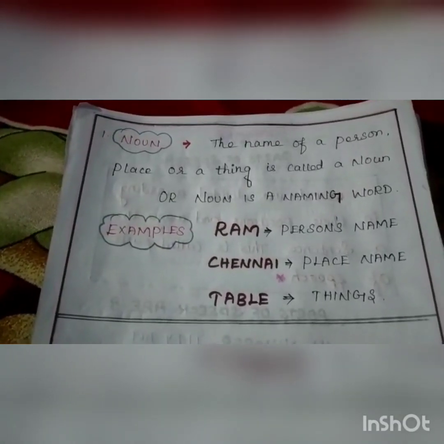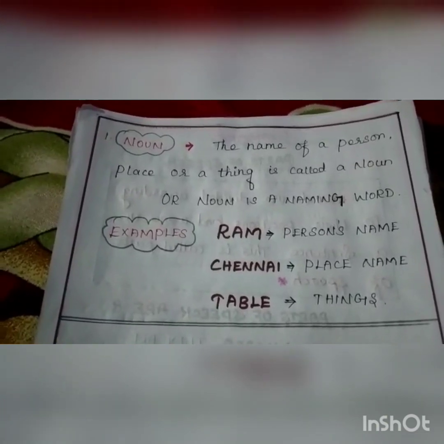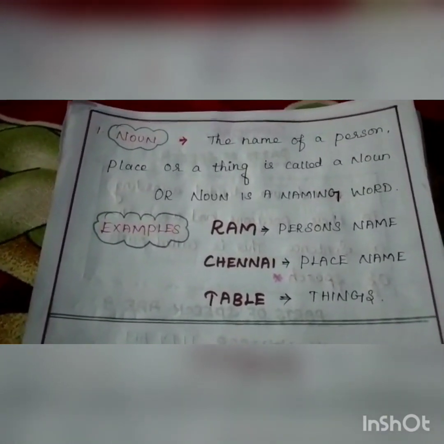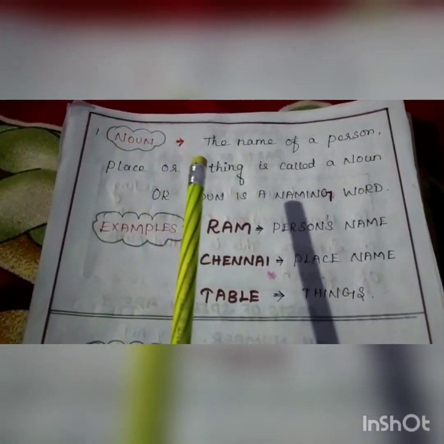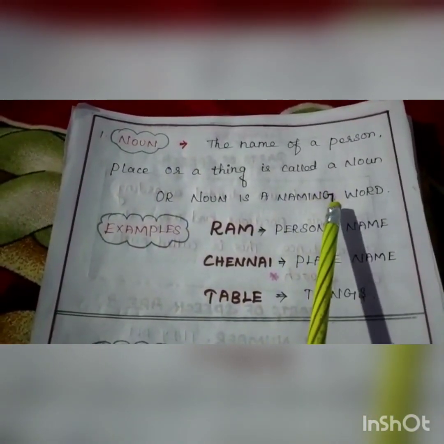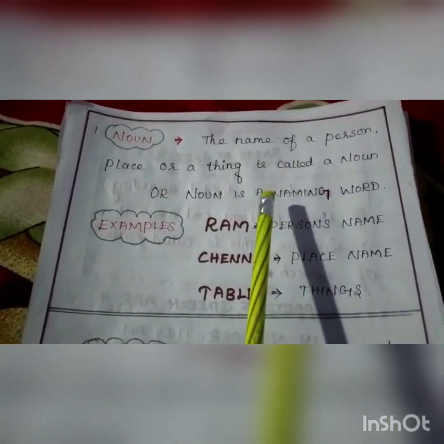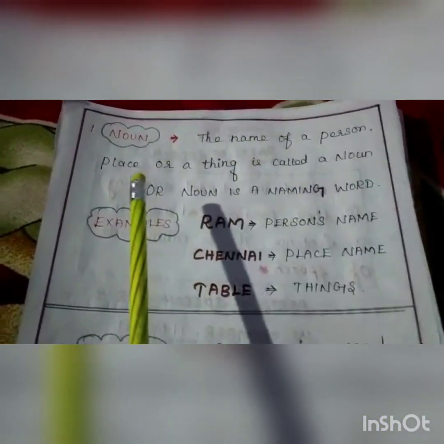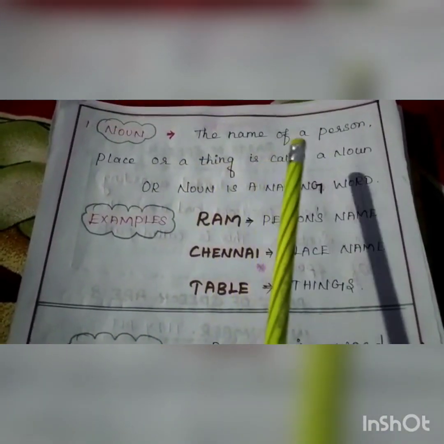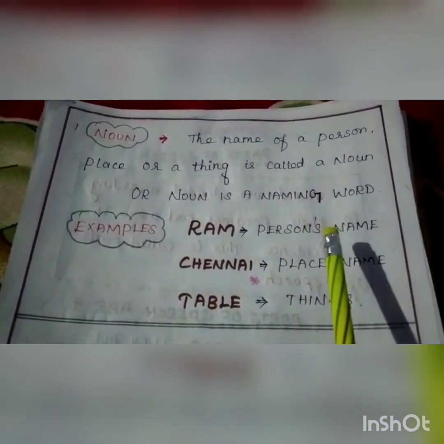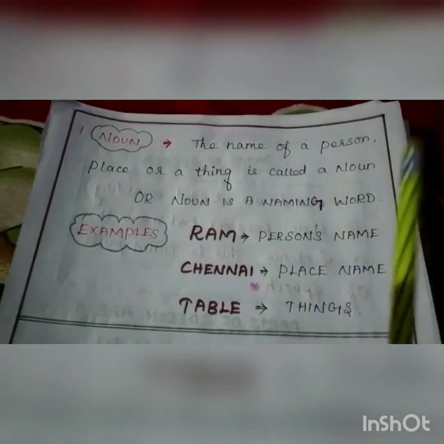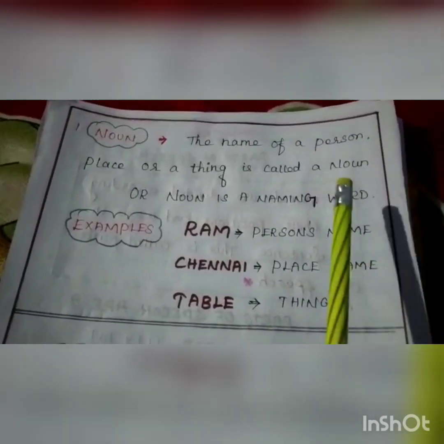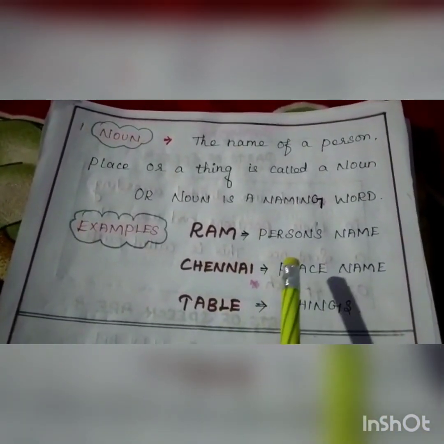Students, let us move on to the topic. Okay, let us see one by one. First one is noun. So what is a noun? Noun is called a naming word. It is one definition. Otherwise, the name of a person, place or a thing is called a noun. See the examples. Ram. It is a person's name. You can use Ram, Ravi, Sita, Raju, Kamala. Anybody's name. That is a person's name. Next, Chennai. Place name.